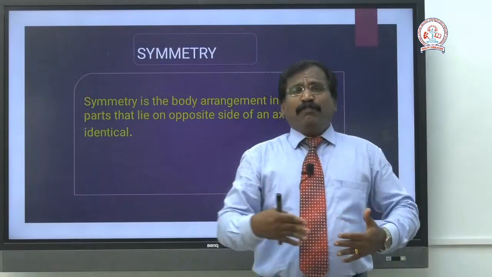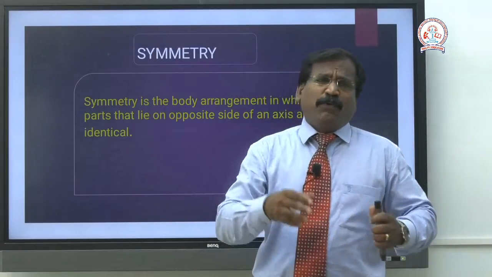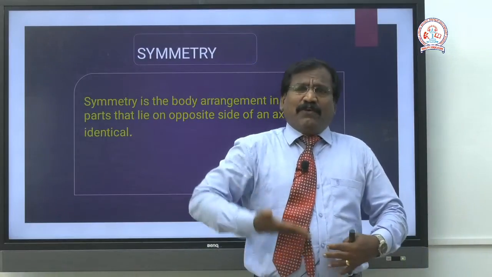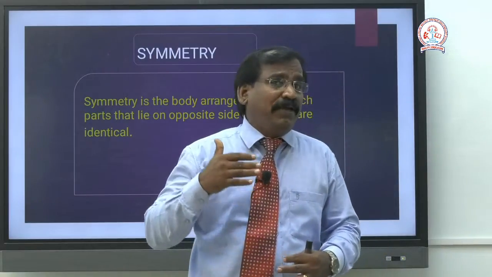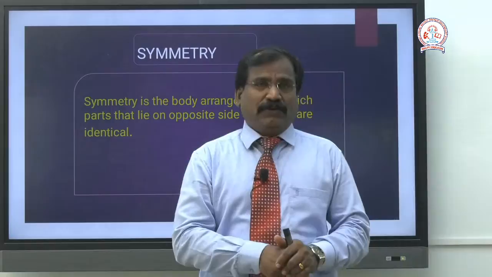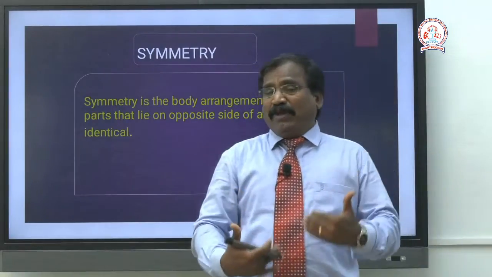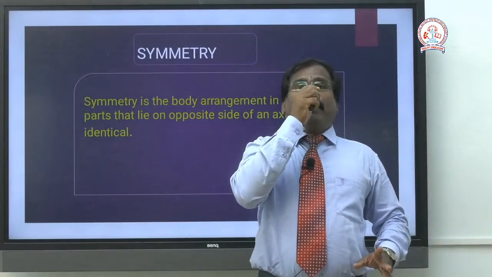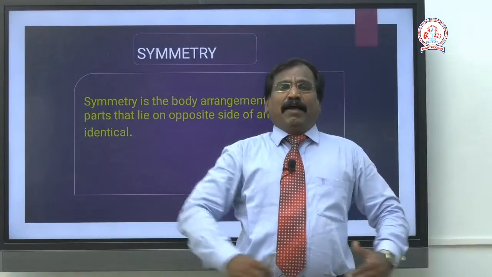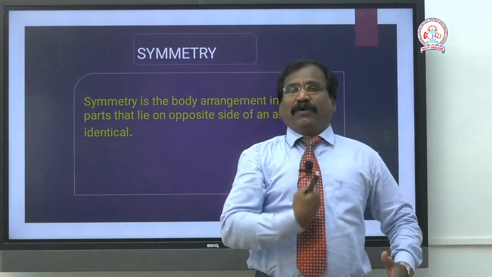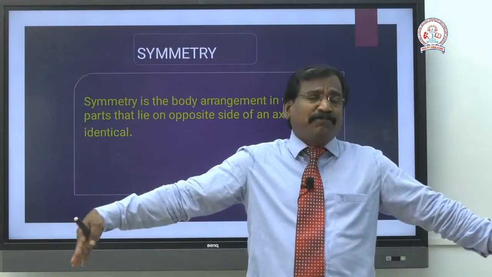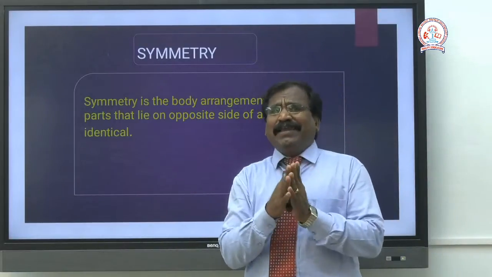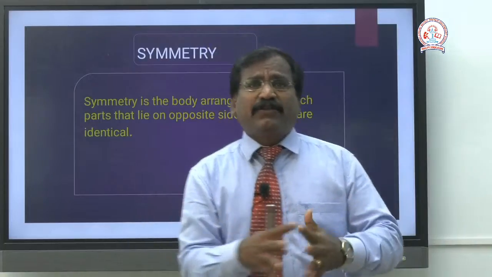Listen, suppose you want two equal halves of my body, how can you cut? If you cut here, you can get two halves, but the two halves will not be identical, not the mirror image. But if you cut my body in this manner, from top to middle, you get two halves that are identical. Getting two identical halves is called symmetry.